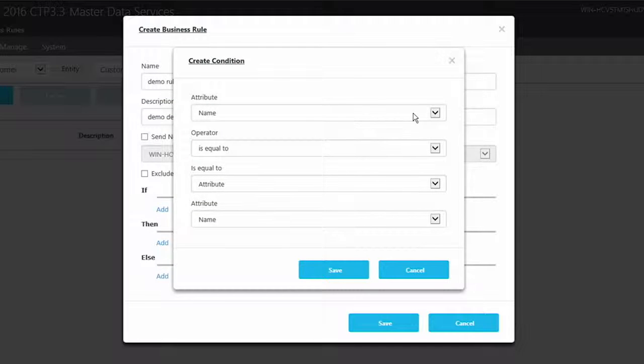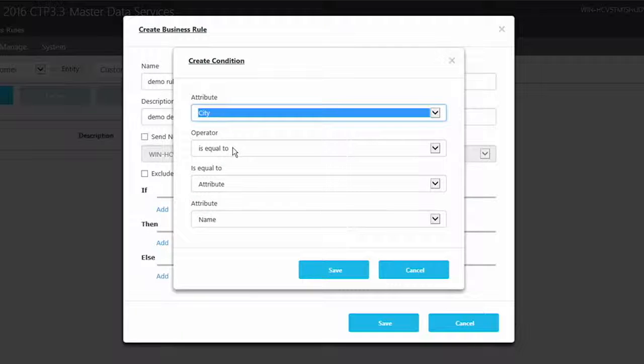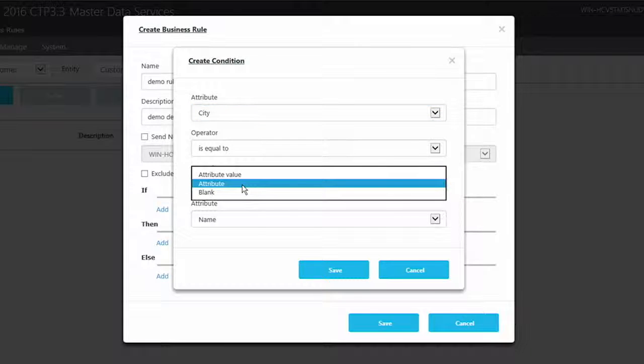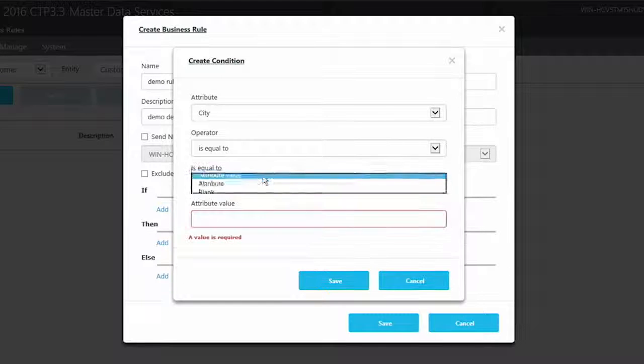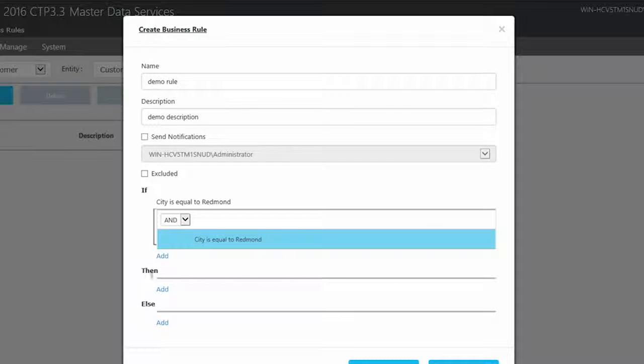The condition that we wanted to create was that the city is equal to, you have an option of either using attribute value or make it equal to another attribute or leave it blank. In our case, we are going to pick the attribute value and specify the attribute value as Redmond. And once you are done, you need to click on save. So your if condition is now present in your if clause.